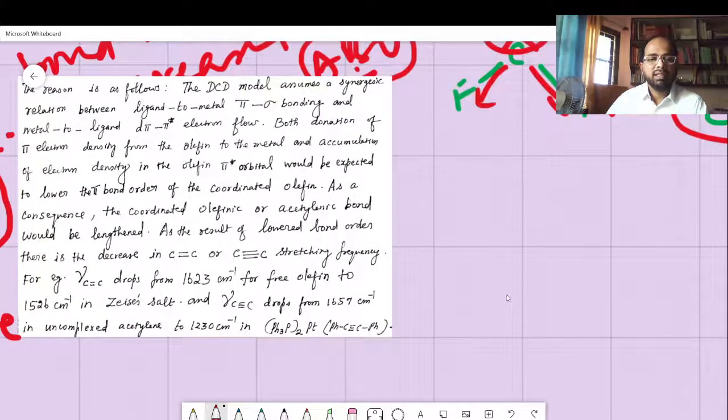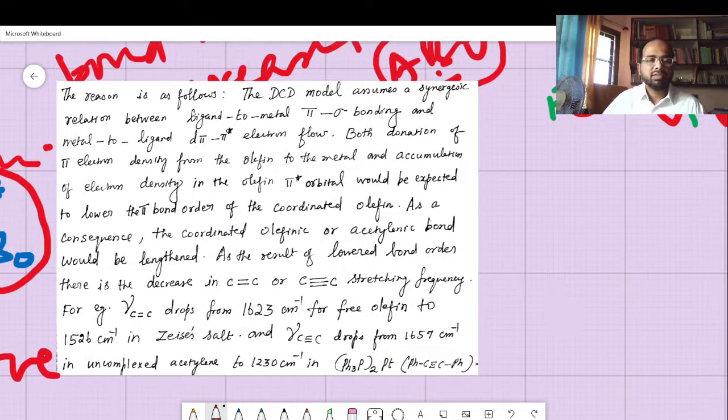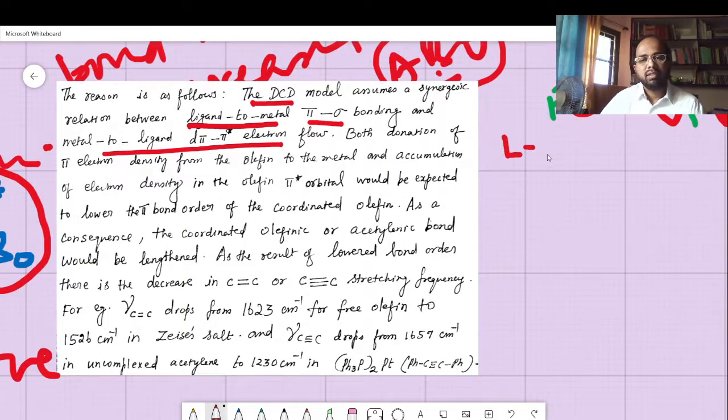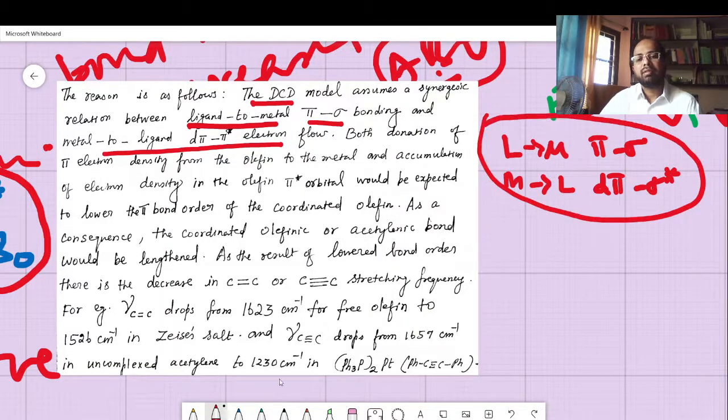So the reason is given there. It's a very good reason. The reason is as follows. The DCD model, Dewar-Chatt-Duncanson model, assumes a symmetric relation between ligand to metal pi to sigma bonding and metal to ligand d pi to pi star bonding. These two are very important.